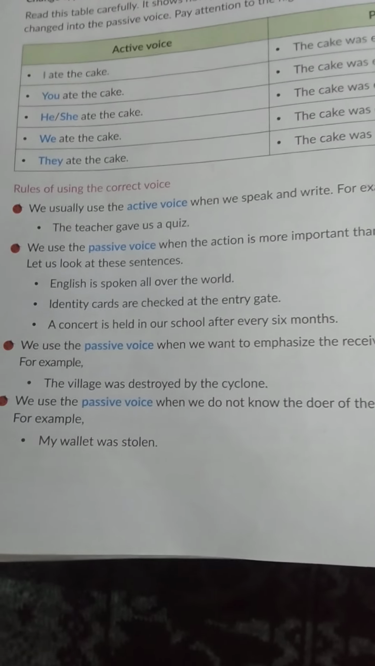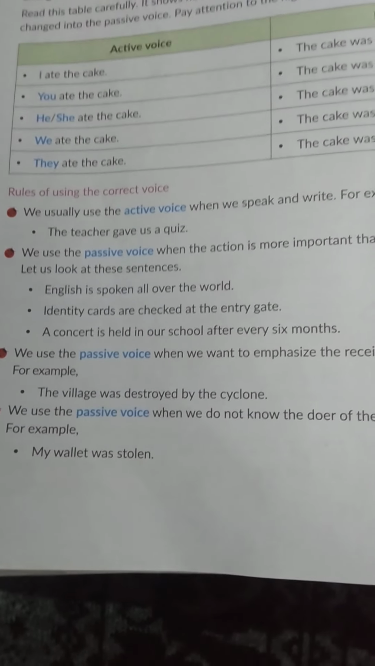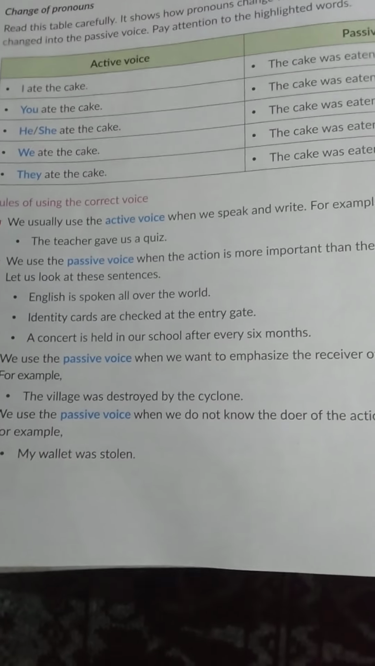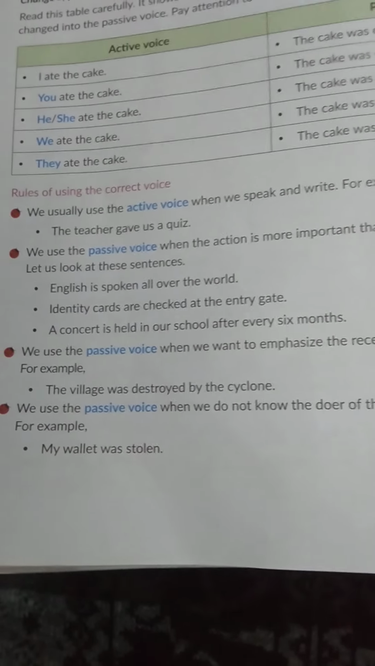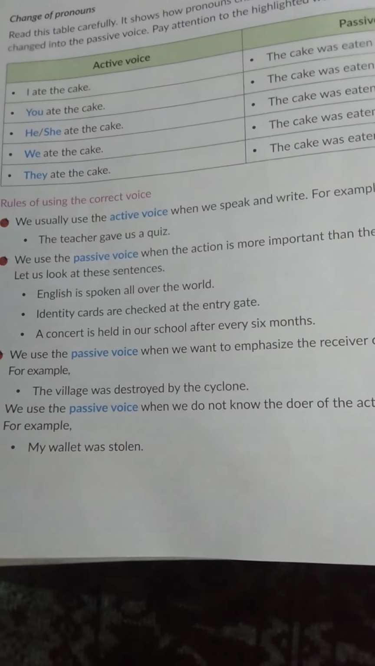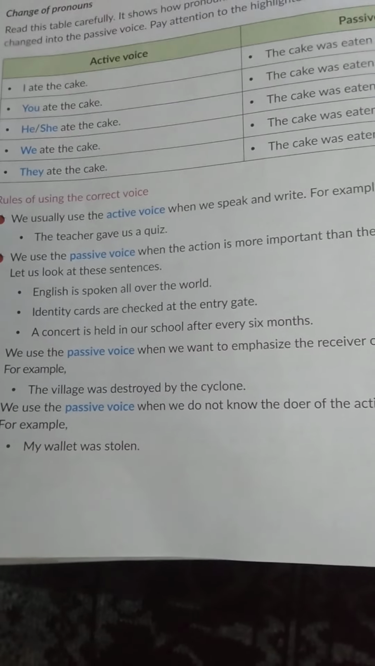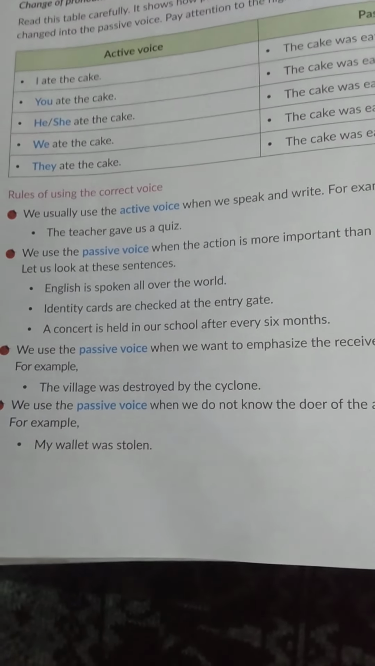Here someone, somebody. This is a confusing sentence. Like we are just guessing. We don't know the exact person's name. So in that case, we may not use the doer's name. As it is written, my wallet was stolen, instead of my wallet was stolen by someone.